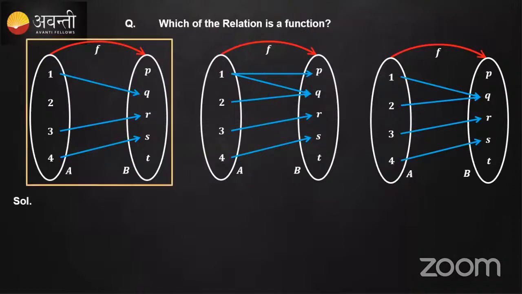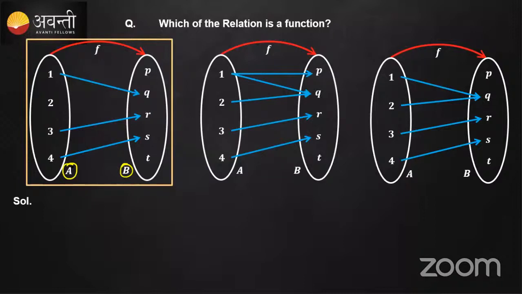Let's understand 1 and see whether it is correct or not. This is set A and this is set B, with points 1, 2, 3 there. What does the definition say?